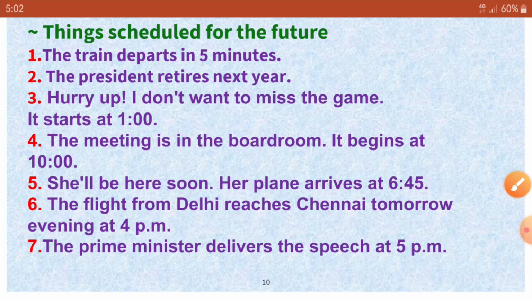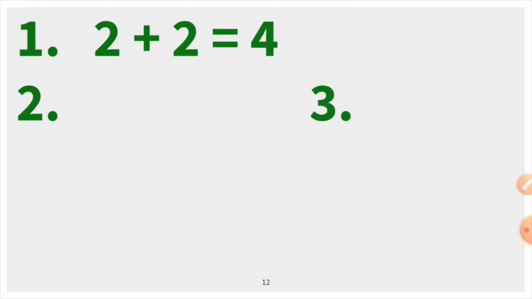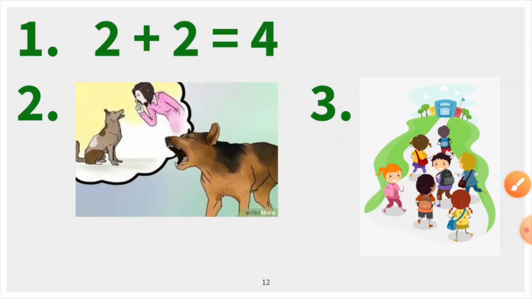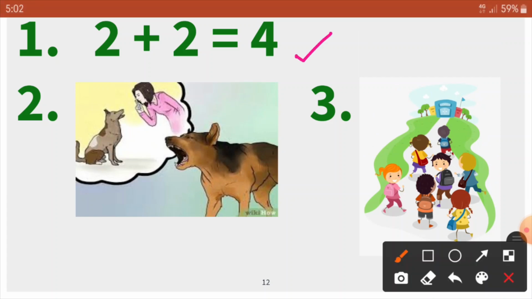So let us have some testing time now. There are some simple pictures I have given. Based on the pictures, you are supposed to construct sentences in simple present tense. So, 2 plus 2 is equal to 4. How do you construct a sentence? You can make it like that: 2 and 2 make 4. In the next picture you see there is a dog and there is a stranger. So you can say, the dog barks at the stranger, or if you want to make it plural, dogs bark at the stranger. That is the difference you have to make.